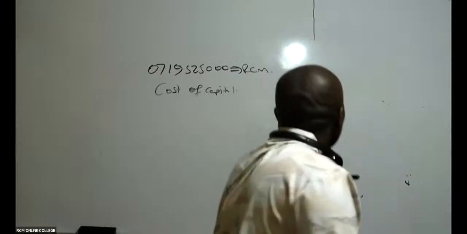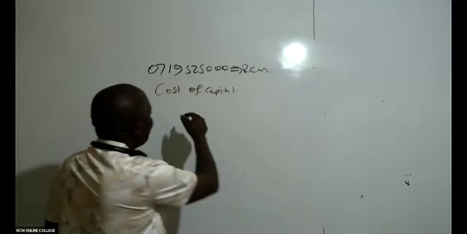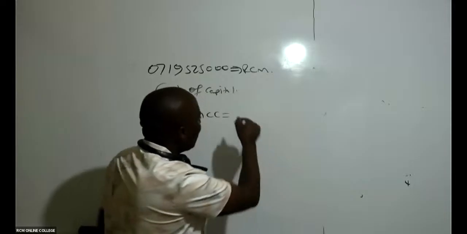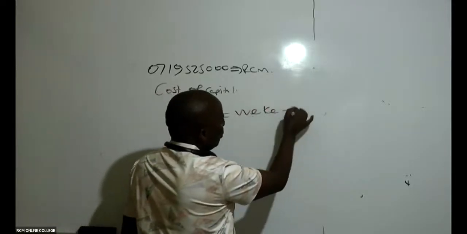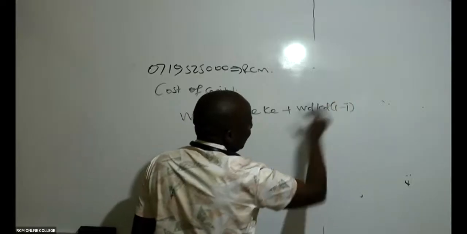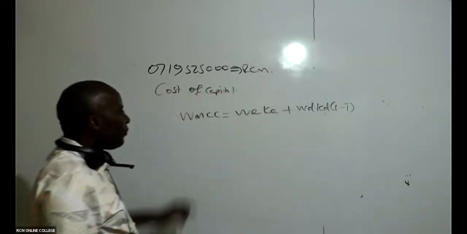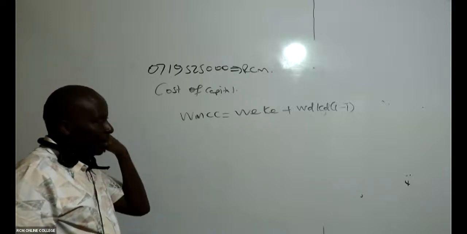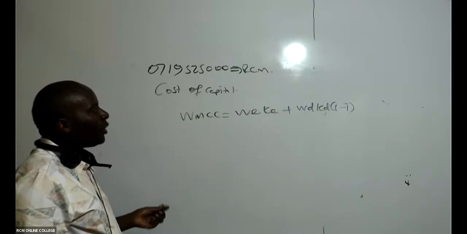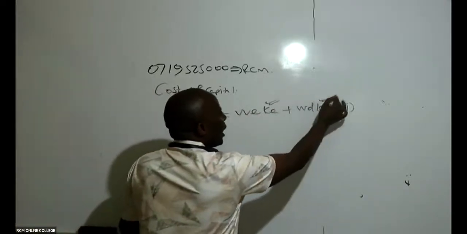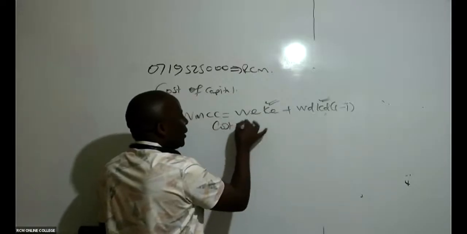Because we know, in this particular case, to get our WMCC, I will take the weight of equity times cost of equity, plus the weight of debt times cost of debt times (1 minus T). The same formula would have been applicable if we had WACC. So the first thing that I need to do is to compute these items here, starting with the cost of equity.